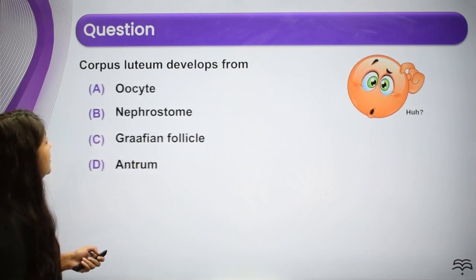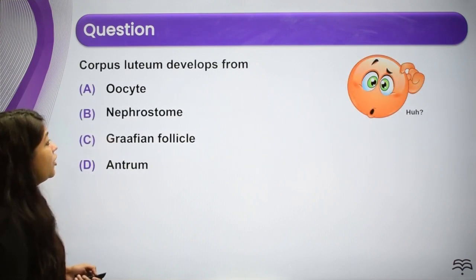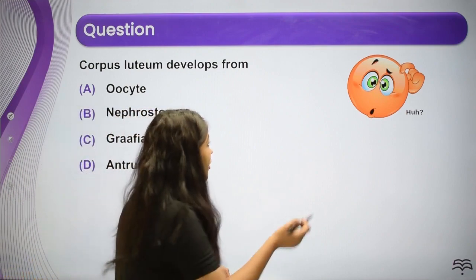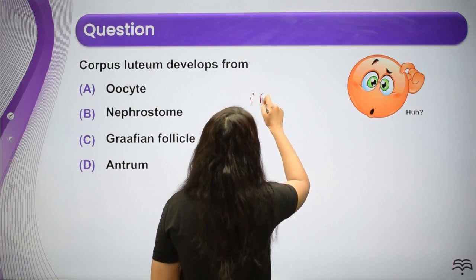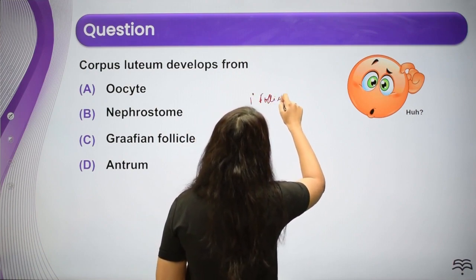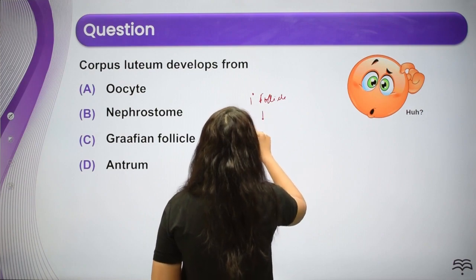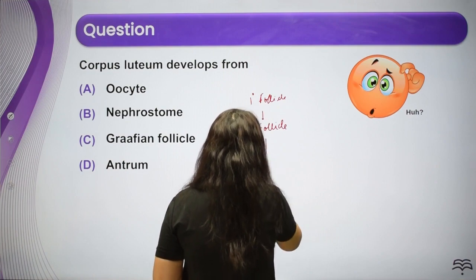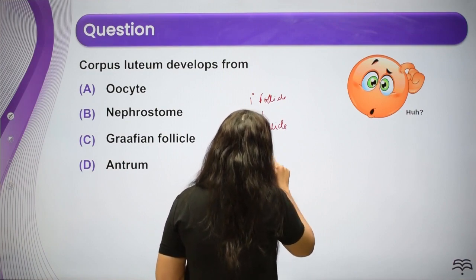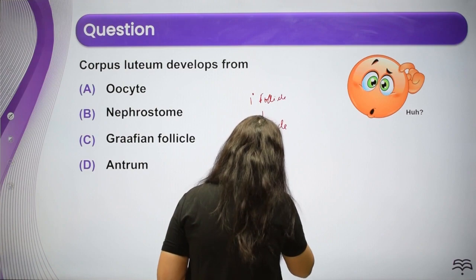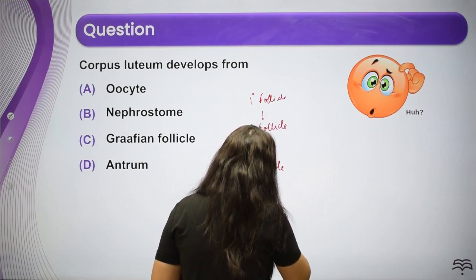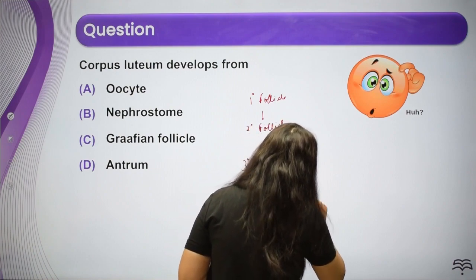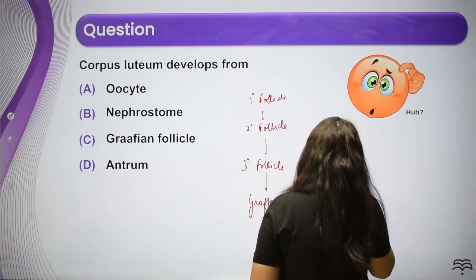Next question. Corpus luteum develops from, so corpus luteum develops from Graafian follicle, right? We have already seen what was happening. The primary follicle was developing into a secondary follicle, into a tertiary follicle, into a Graafian follicle, and in the Graafian follicle ovulation was happening, rupture was happening, right?